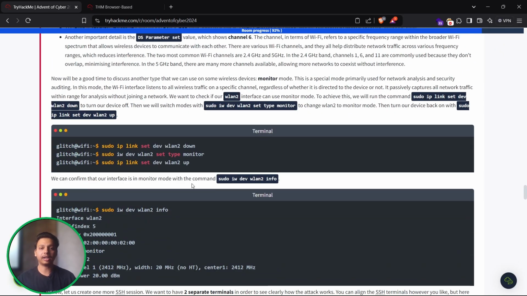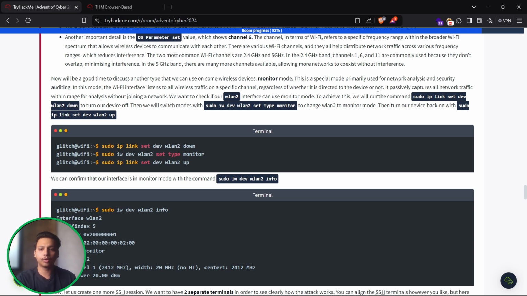So let's just start. First of all, we have to bring that particular Wi-Fi interface down. We have to set that particular interface into monitor mode and keep the Wi-Fi on. So we are going to use these particular commands one by one. They have already been given over here, so let's just understand it properly.